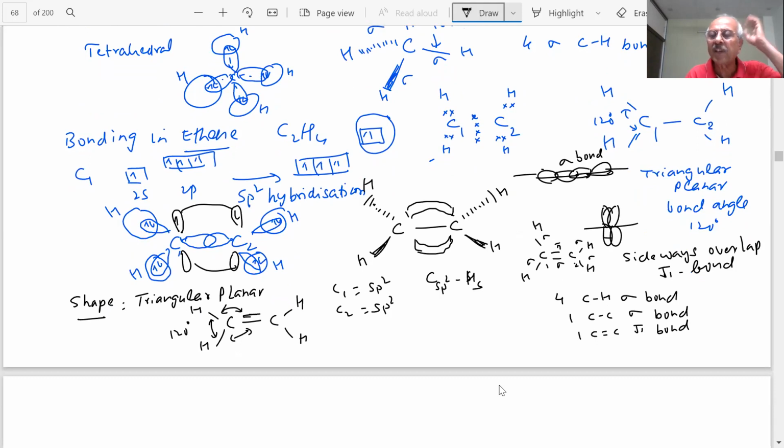Whenever there is sp3 hybridization, all bonds are sigma, because there will be questions on sigma and pi bonds, students. And in sp2, a double bond is there. That means there is one pi bond, and then there is a triple bond. We will see that also.